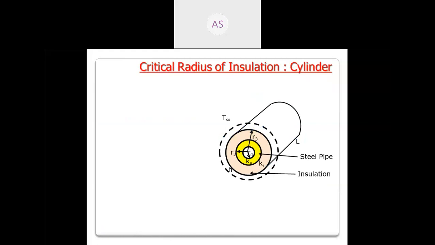Okay, for wall this is the concept. But now see for cylinder, this yellow is the steel pipe, pink is the insulation, and this dotted is for air. Okay, means how many resistances? 1, 2, 3. 3 resistances are there. Okay, hence we will see now.